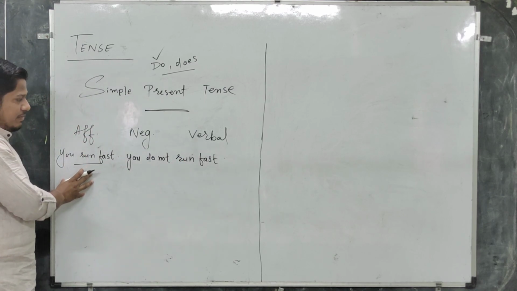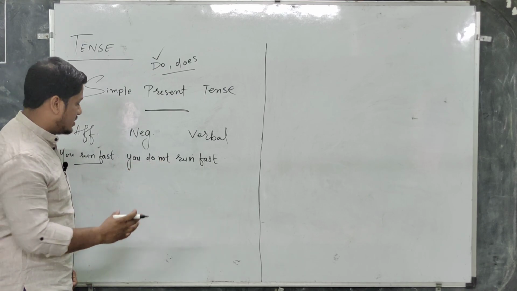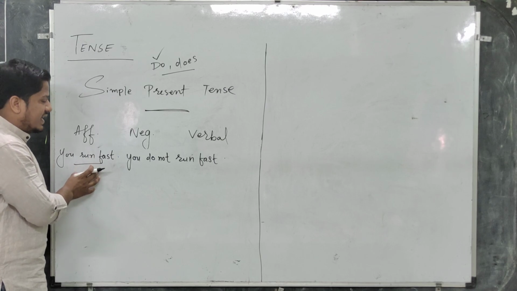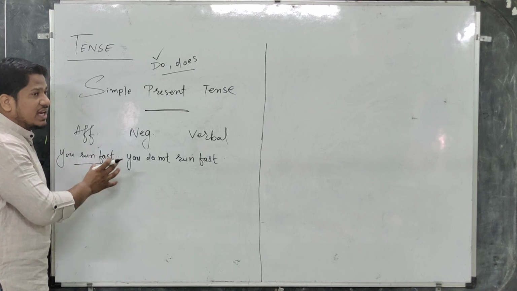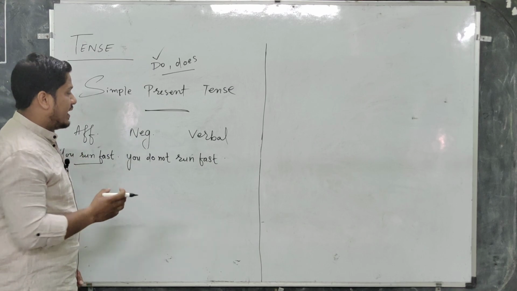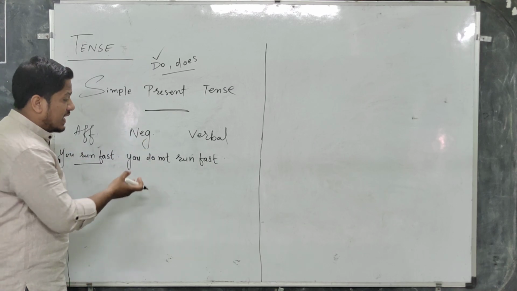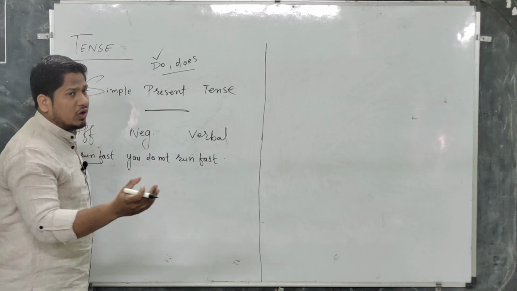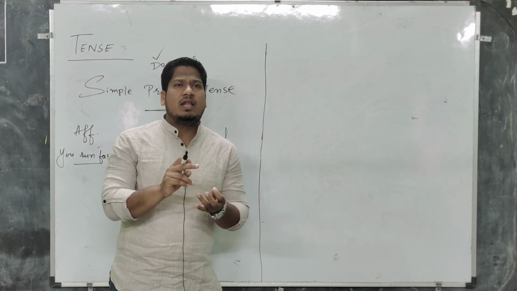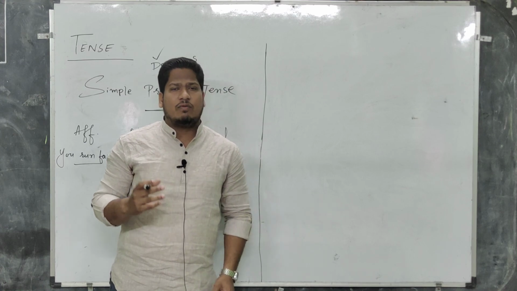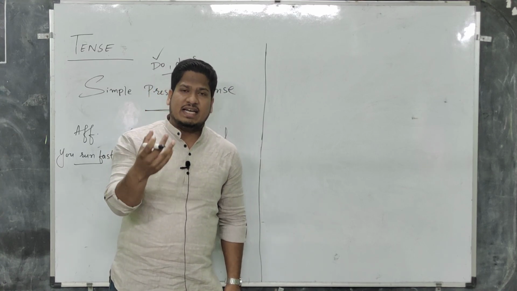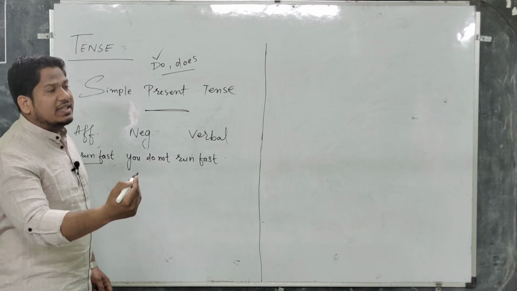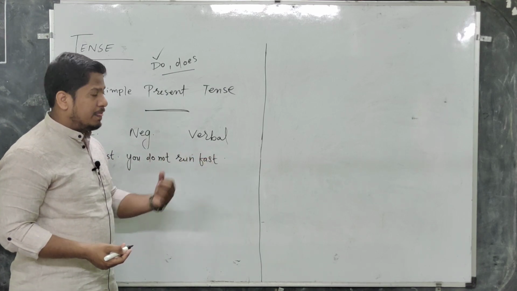This sentence is affirmative and this sentence is negative, because there is a sense of positiveness in the first sentence. This sentence is positive because there is not a sense of no. If you read the second sentence, there is a sense of no in it. Do not, not. If words like no, none, never, nothing are used in the sentence, then the sentence will be negative. So we got to know how to make sentences negative from affirmative.